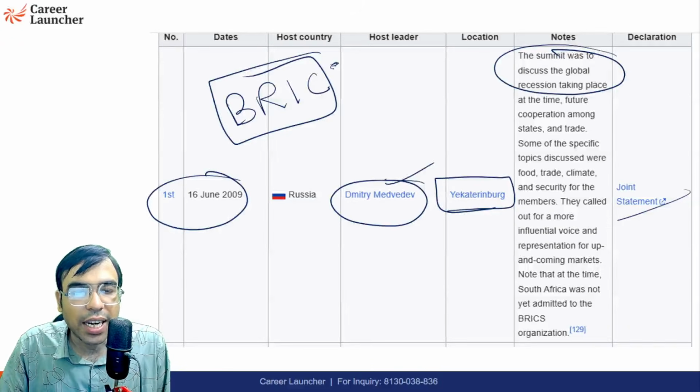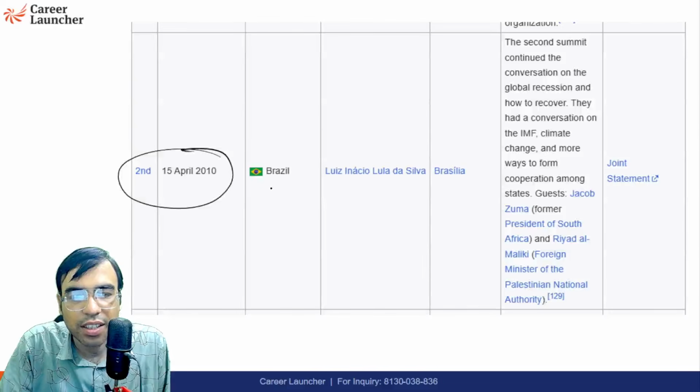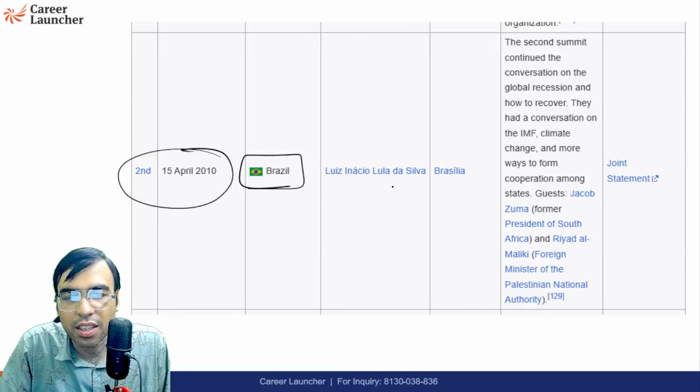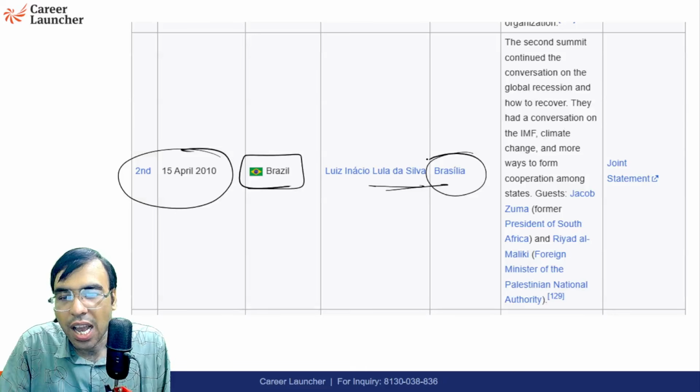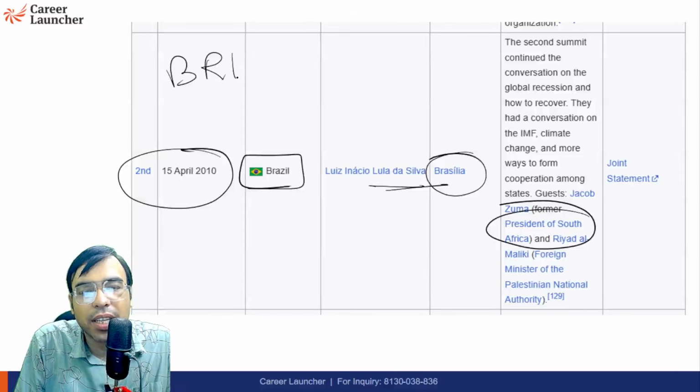What happened after that, the next year in 2010, the summit happened in Brazil. Lula da Silva was the president at that time, in Brasilia, the capital of Brazil. And here South Africa was added. So BRIC, Brazil, Russia, India, China, added South Africa also.